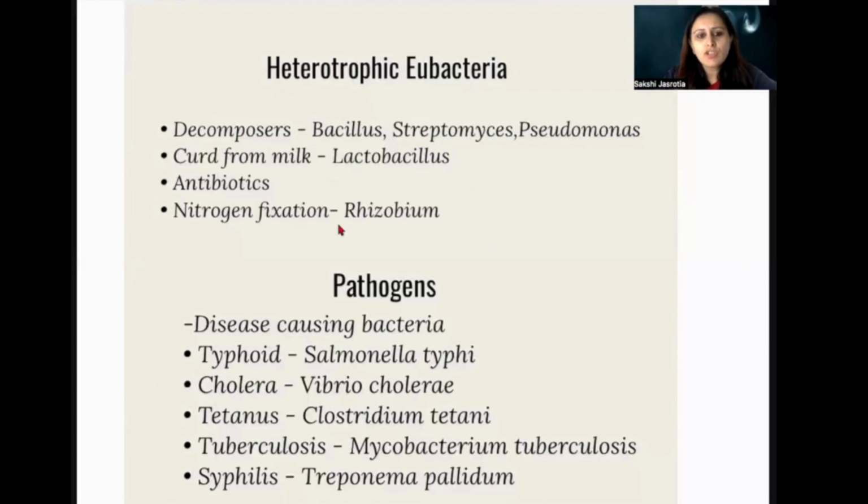Nitrogen fixation: rhizobium bacteria, we have studied in the junior classes also, are present in the root nodules of the legumes. They help to fix the free nitrogen, right? Nitrogen, we know, is abundant in the atmosphere, but it cannot be consumed directly. There is no way we can consume it directly, but it is essential for all living organisms. So these rhizobium bacteria are very helpful in fixing that free nitrogen and converting it into the form that can be consumed by living beings.